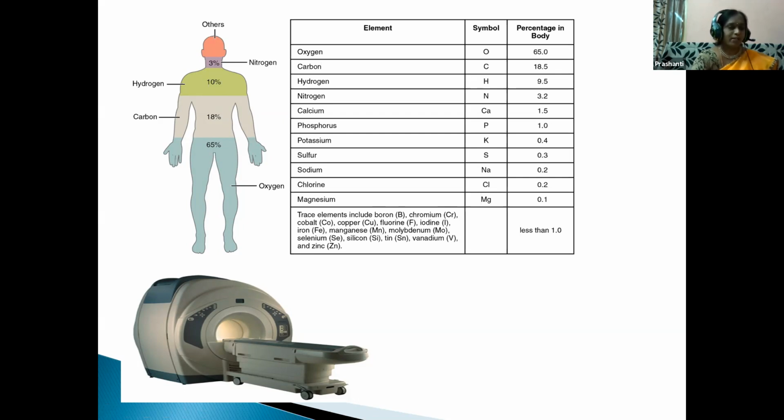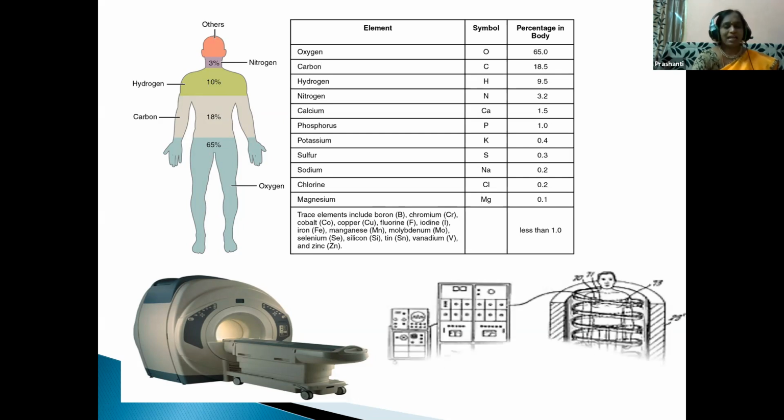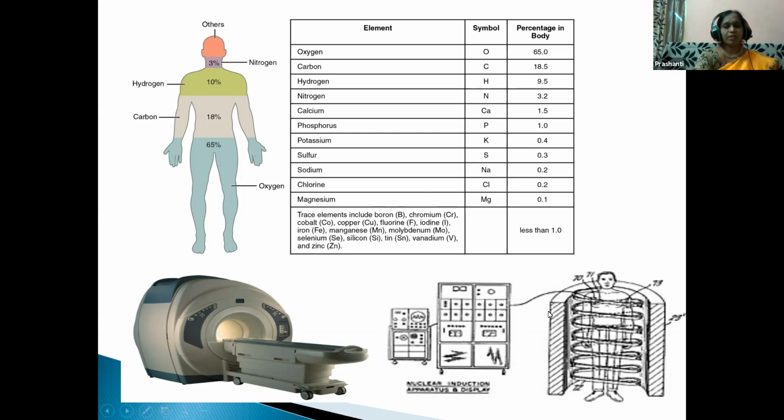Okay, when the body is put in the strong external magnetic field of the MRI scan, the micromagnets will align in one direction. Just see, children, over here, all the micromagnets in his body are aligned in one direction. Then a second radio frequency magnetic field is turned on for a brief period, for a little amount of time. Protons absorb energy from the radio waves and release it at a radio frequency. This is being detected by a micro scanner.